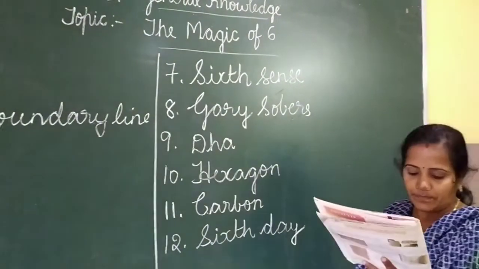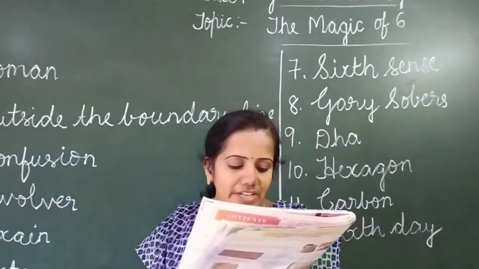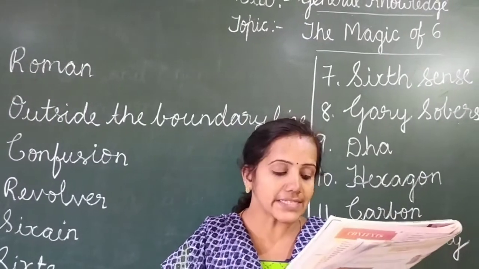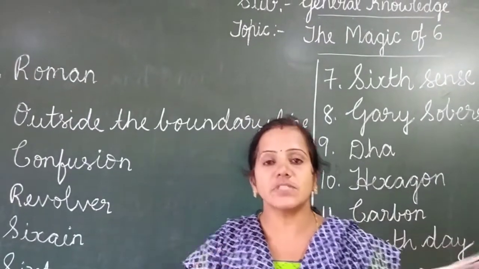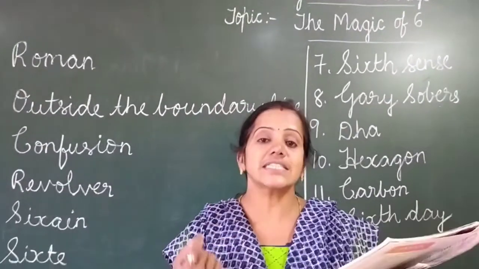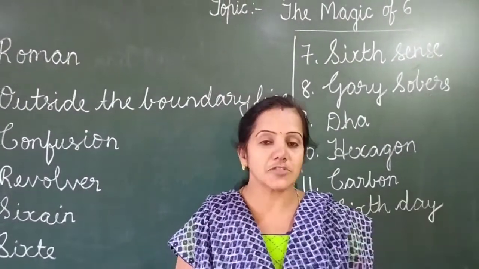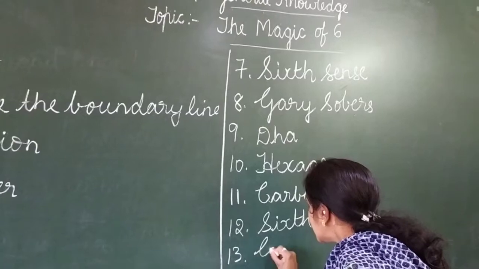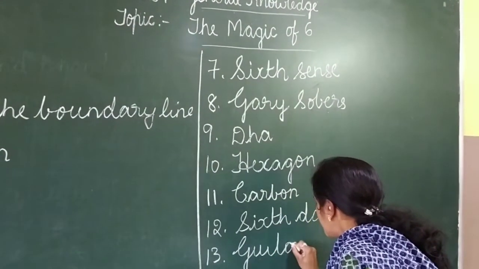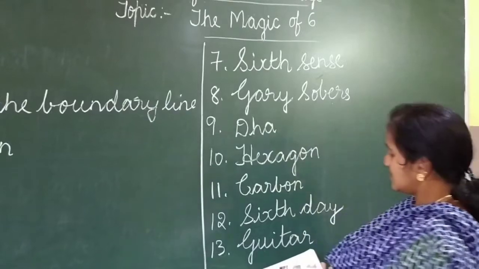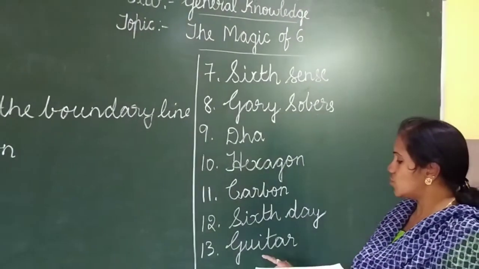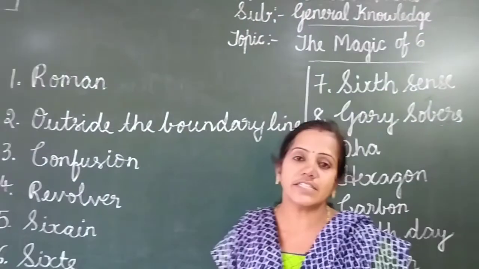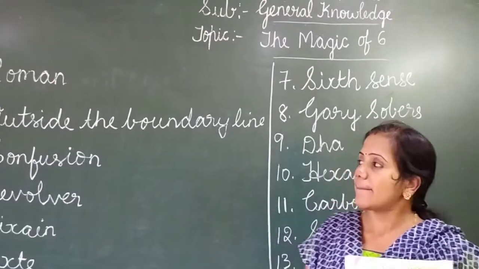Okay, 6th Day. Next, the last one. Which musical instrument in its standard form has 6 strings? So this is a musical instrument which has 6 strings. So which is this musical instrument? It is guitar. So the last 13th one is guitar. Okay, children. So it is guitar. G-U-I-T-A-R. So this was some of the information related to the number 6.